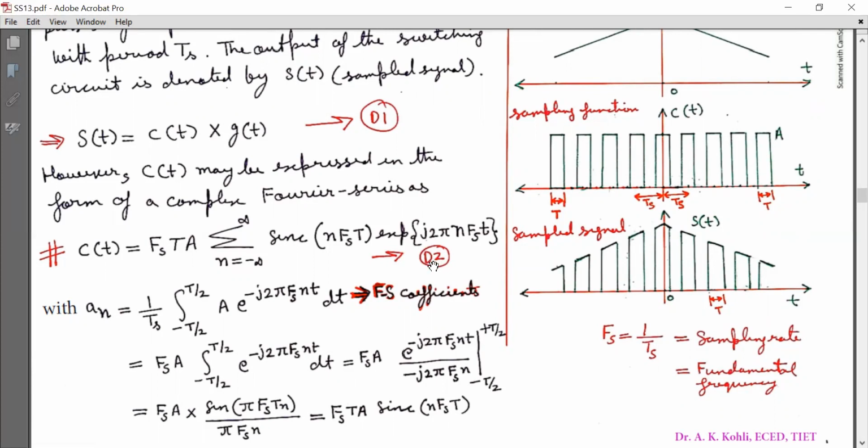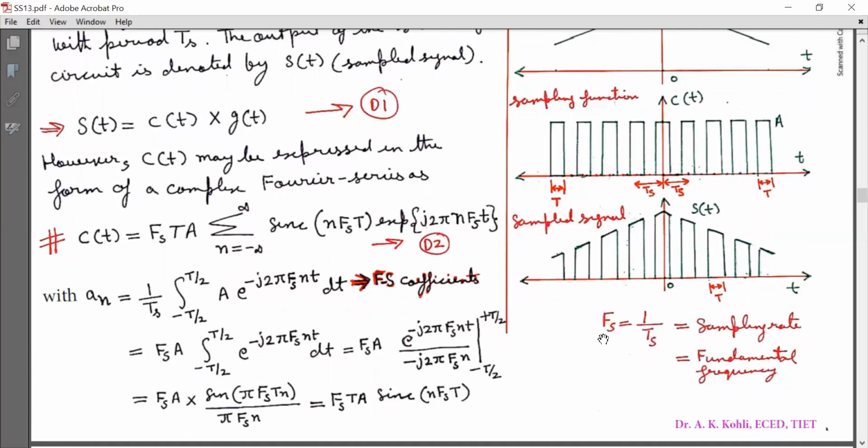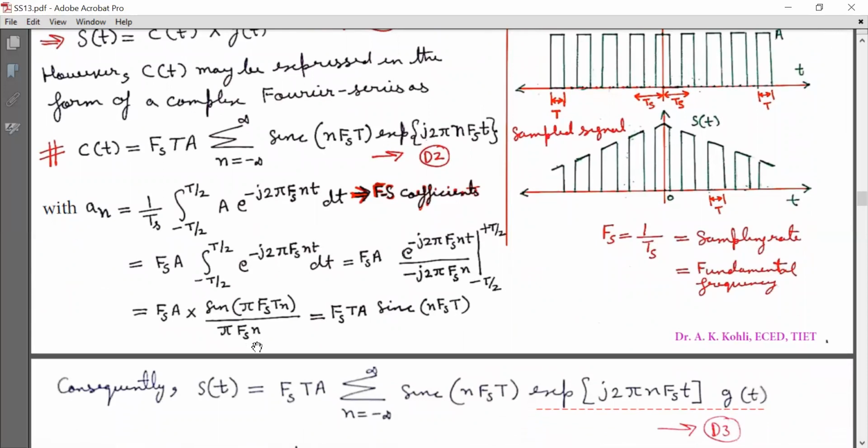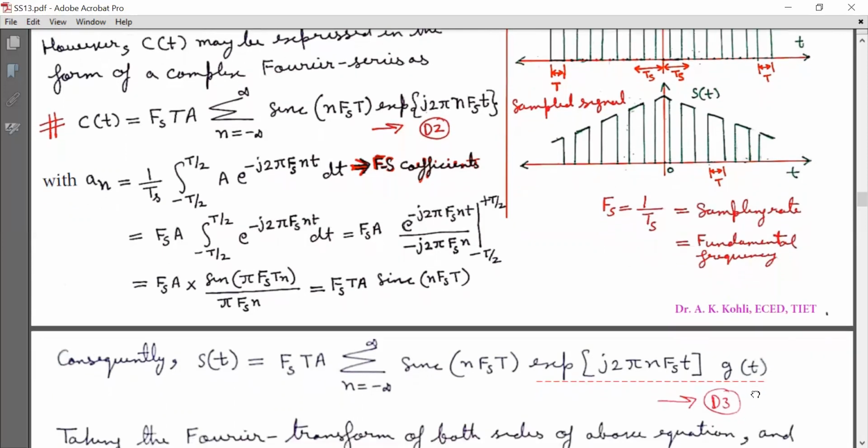So D2 is found to be correct as per the Fourier series representation, where the fundamental frequency is Fs. Now s(t) is rewritten as A T Fs summation n running from minus infinity to infinity, sinc(n Fs T) e raised to power j2 pi n Fs t into g(t). Mark it as equation D3.